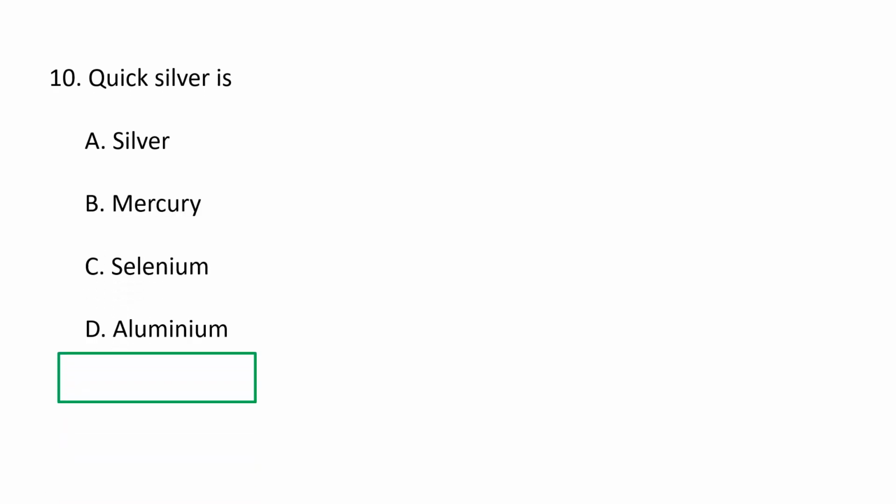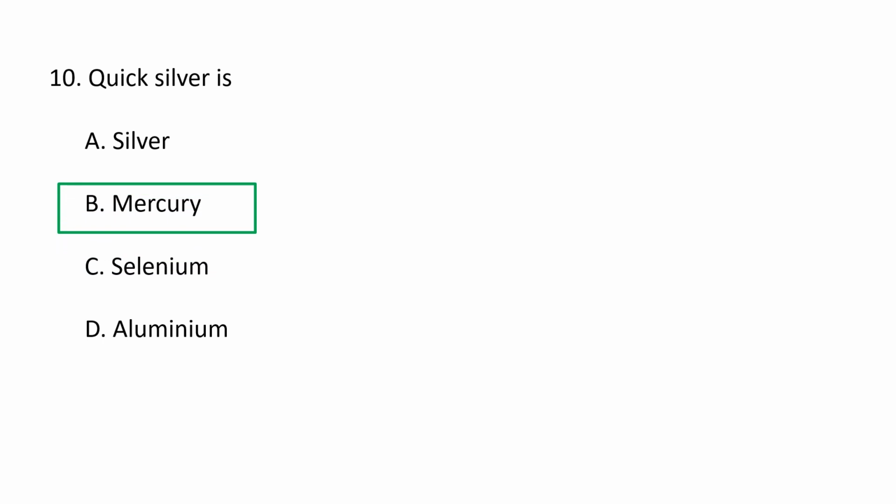Next question. What is quicksilver? Very simple question. Quicksilver is A. silver, B. mercury, C. selenium, and D. aluminium. So quicksilver is obviously mercury, it's not silver. A heavy silvery toxic univalent and bivalent metallic element, and it is the only metal that is liquid at ordinary temperatures. That is, mercury is the only metal that is liquid at ordinary temperatures, and its synonyms are Hg, that is mercury, atomic number 80, hydrargyrum or mercury. So quicksilver is mercury. B is the correct option.